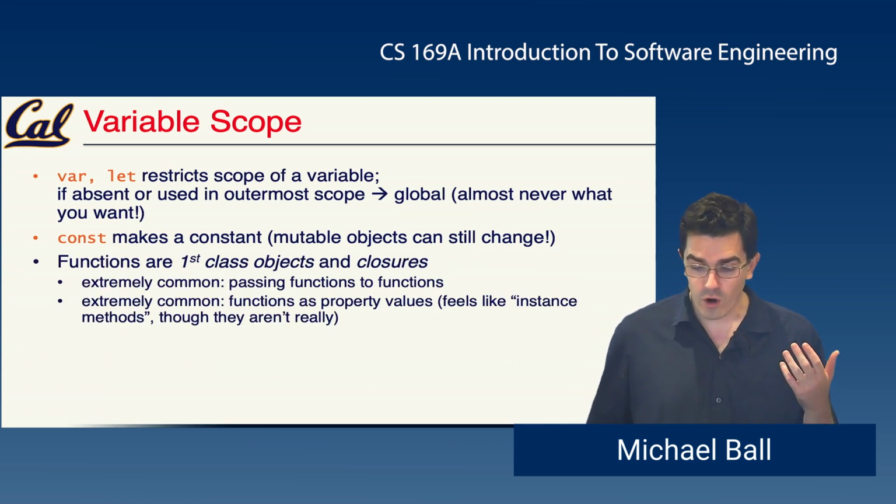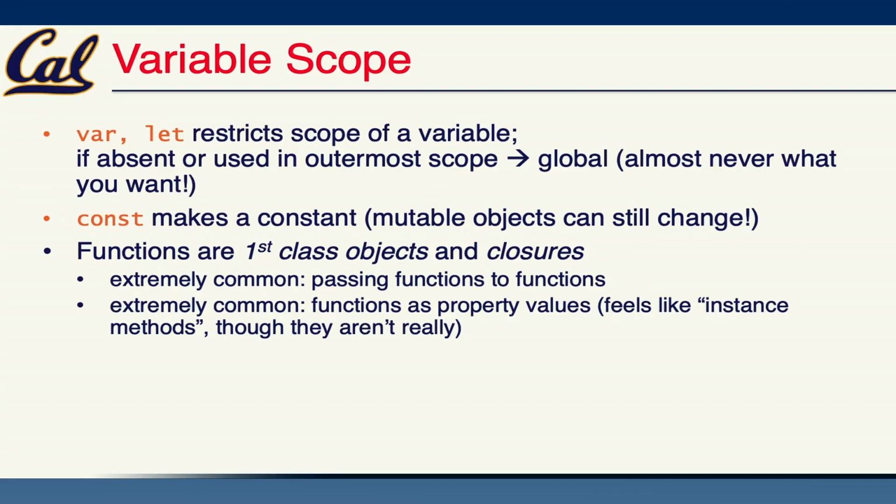Importantly, functions are first-class objects in JavaScript, and they are closures, which means, if you think back to your early days of learning programming, they are full lambdas. You can capture that environment and use the variables that are in their environment. It is extremely common to pass functions to functions in JavaScript, and we'll see some examples today of that. And it's also really common to use collections of functions that are properties of an object to build a module or a library of sorts to organize our code.